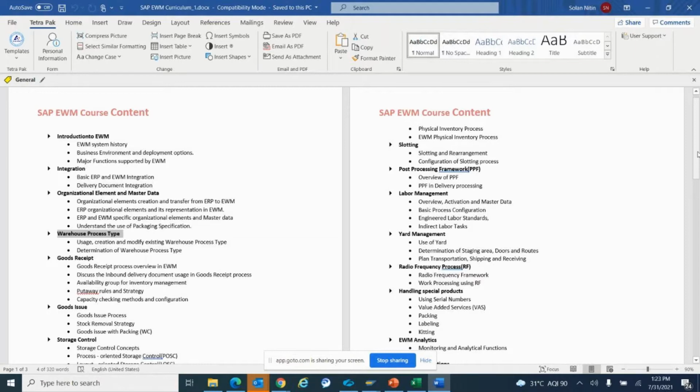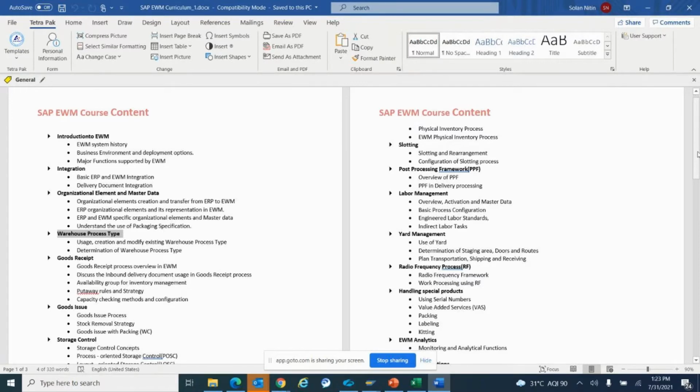In SAP we basically use NACE and NAST. These are the transactions that we use, like message output types and all these things, in SAP simple modules like Material Management. But in EWM, the same thing we do through this post processing framework, where we do a lot of settings in the background in order to print the forms.